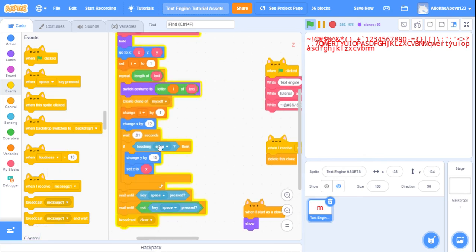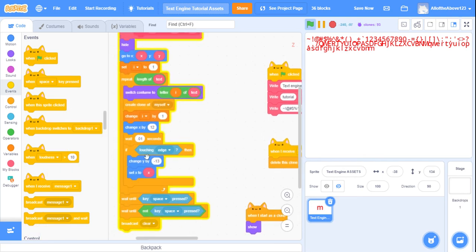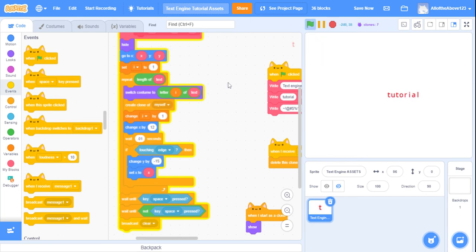That's good. But we may want dy to upgrade to maybe 14. So let's play that again. Okay, negative 15. Let's try that one more time. Tutorial.